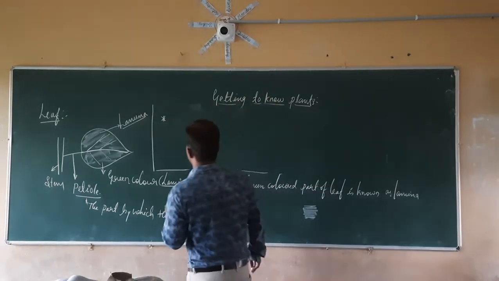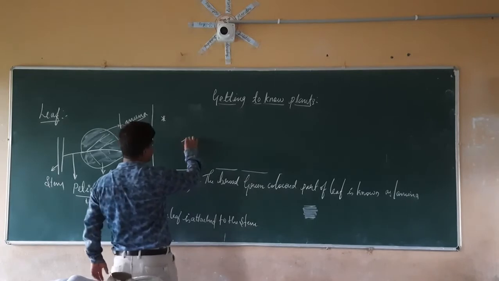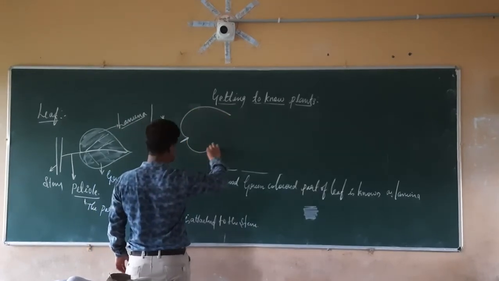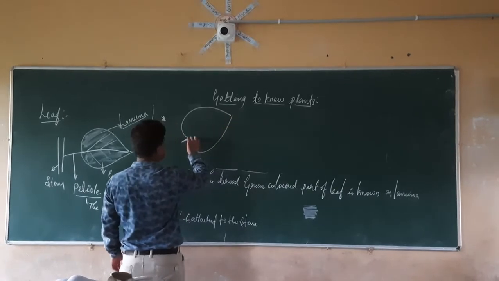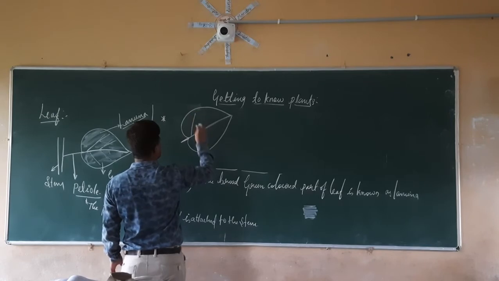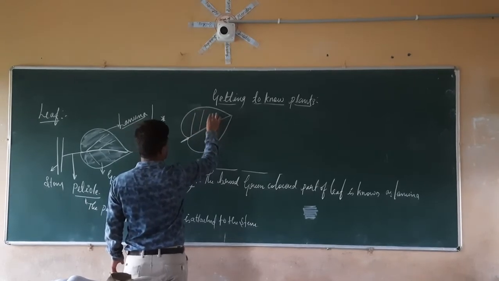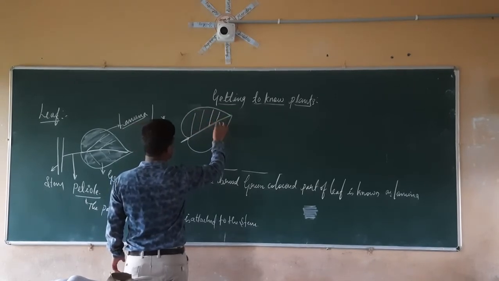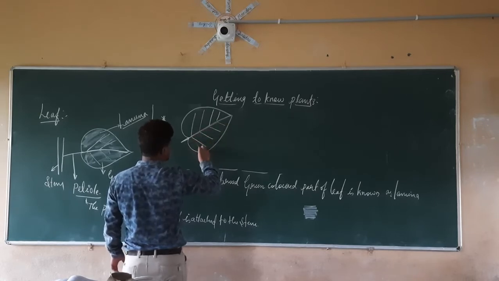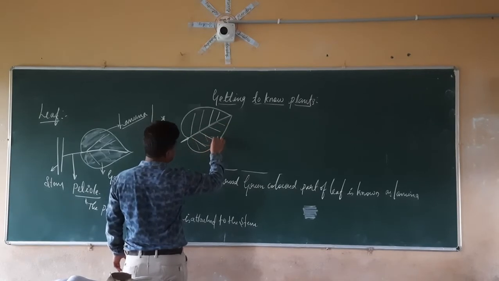When you take the impression, this leaf looks like this. There will be smaller branches like this on the leaves.